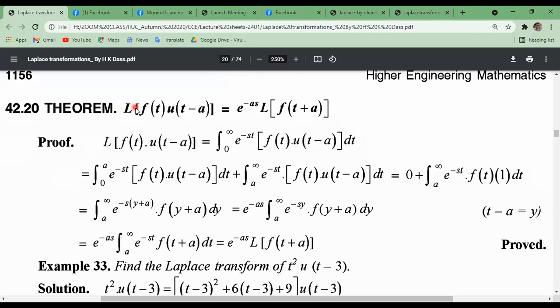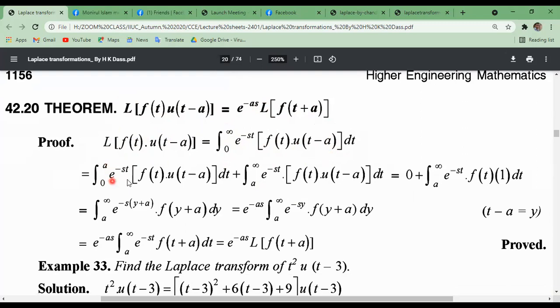Now another theorem for the shifting property. Laplace transformation of t u of t minus a equals e to the power minus a s, Laplace transformation of f of t plus a. We can prove this result. Laplace transformation of this whole left hand side equals, by using the definition of Laplace transform, 0 to infinity e to the power minus st this whole function f of t dt.